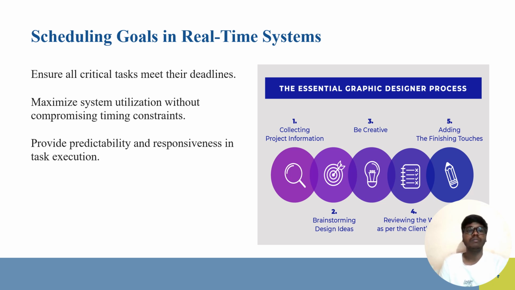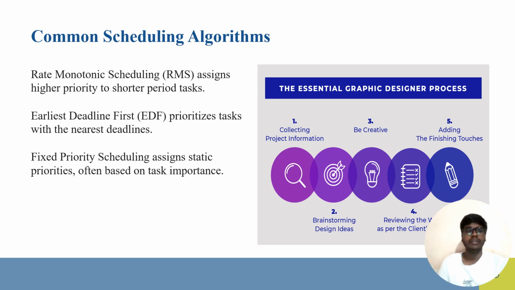The scheduling goals of the real-time system are to ensure that all the critical tasks meet their deadlines, and to maximize system utilization without compromising the timing constraints, providing predictability and responsiveness in task execution. Then we are going to discuss the common scheduling algorithms.